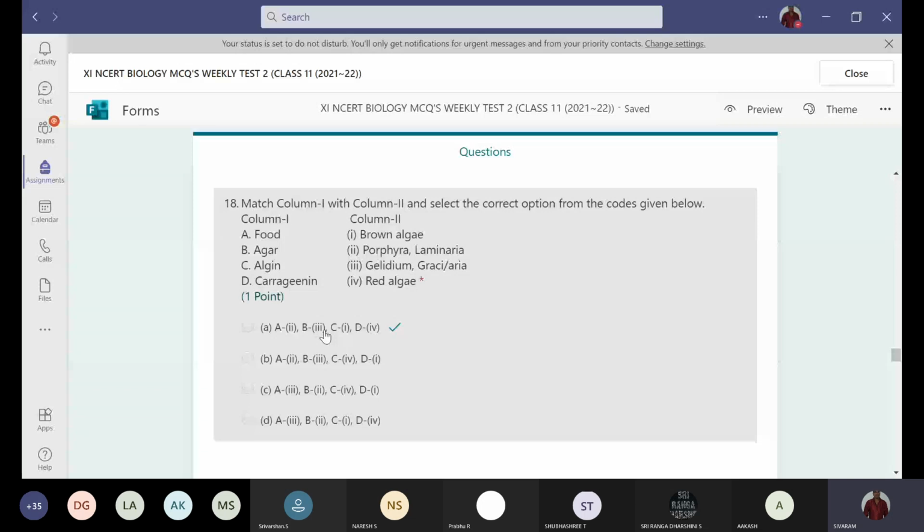Option A. Porphyra and Laminaria are used as food and fodder also. Agar is obtained from Gelidium and Gracilaria. Algin is a phycocolloid which is obtained from the cell wall of brown algae. And carrageenan is the phycocolloid from red algae. So option A.